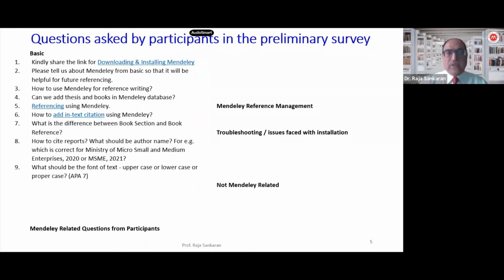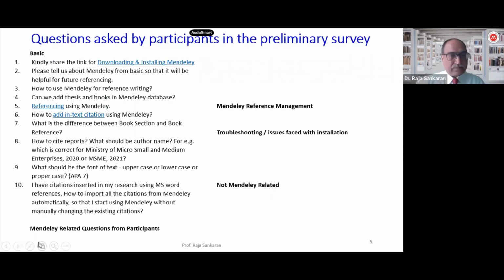So if you are working with Mendeley, you as an individual do not have to worry about the font, the text, whether it should be italics or what should be bold, what should not be, whether it should be within double quotes or not. All these are defined as part of the citation style. And I will briefly go through some of these as part of the workshop. Whenever we do the in-text and end-text citation, it will become quite evident, and when we switch from one referencing style to the other as well.